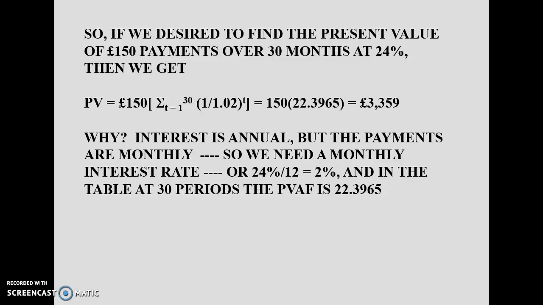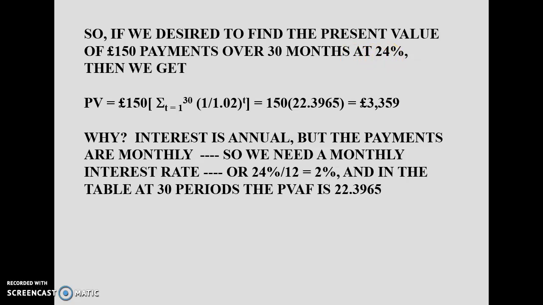Okay, the same thing, if we have decided to find the present value of the payment, which is 150 payments over 30 months. The payment remains 150 at a 24% interest rate. The 24% interest rate is annual, but because we are dealing with monthly returns, we have to convert this annual interest rate into the monthly interest rate.